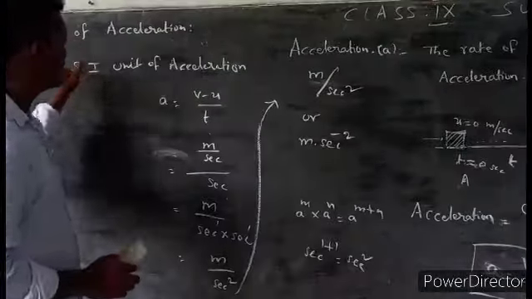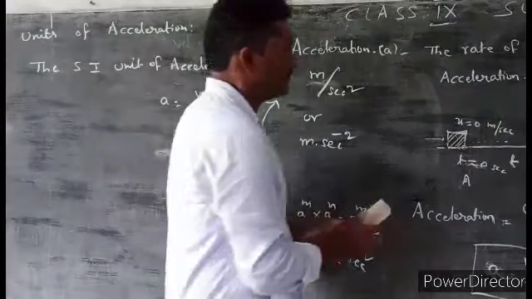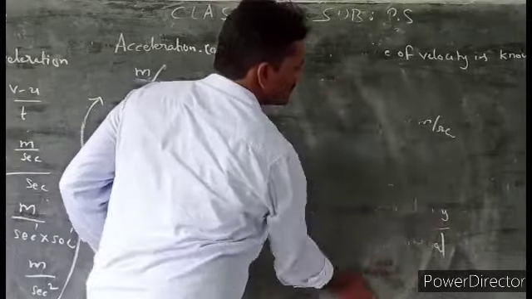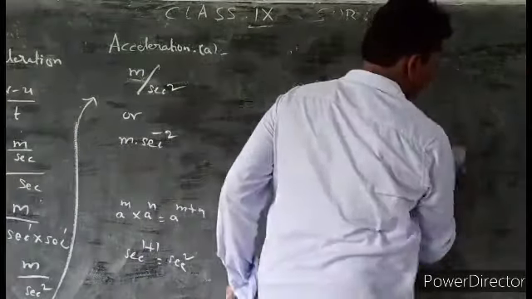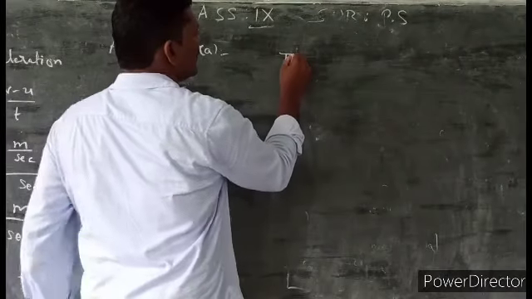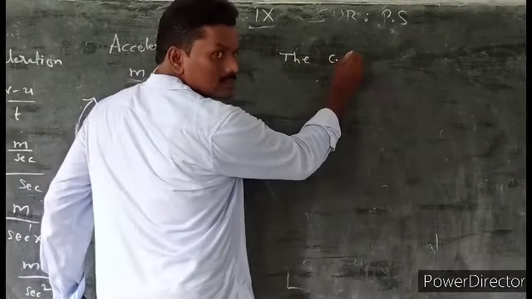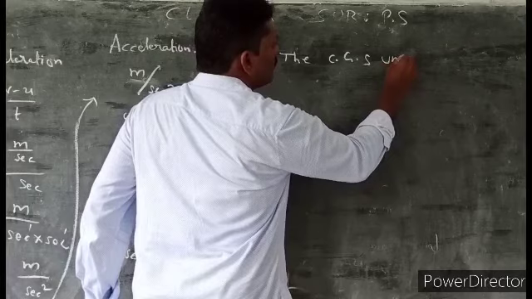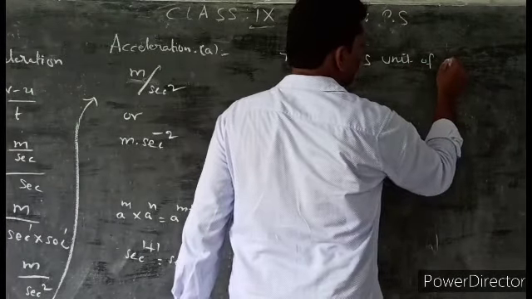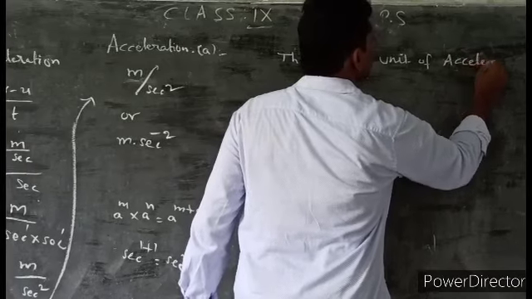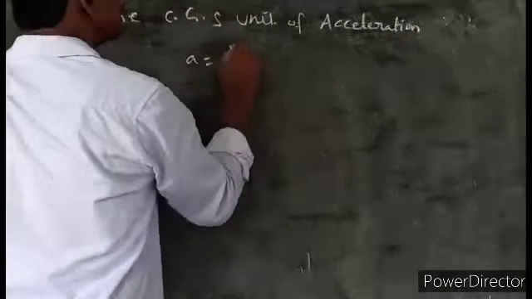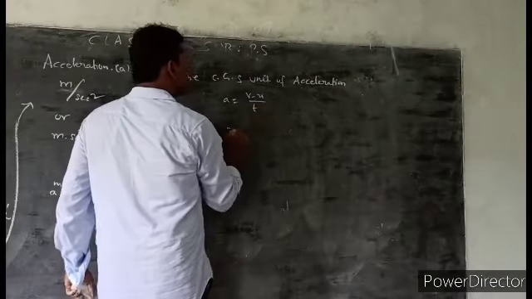Next one is the CGS unit of acceleration. So a is equal to v minus u by t.